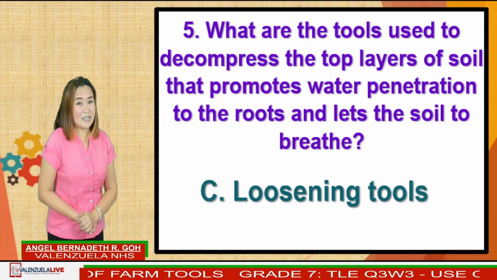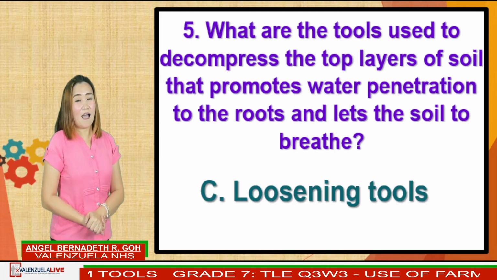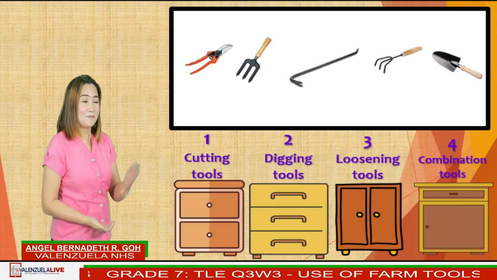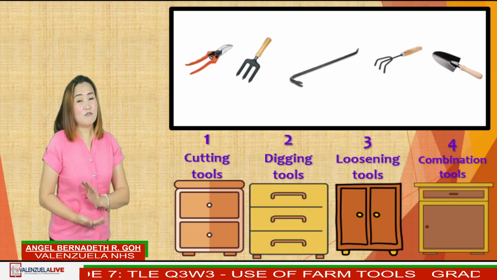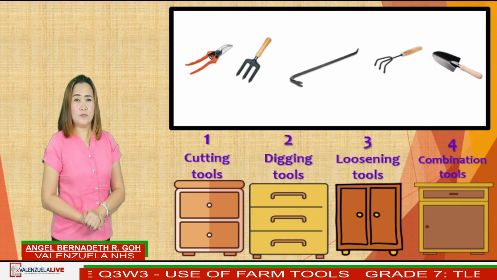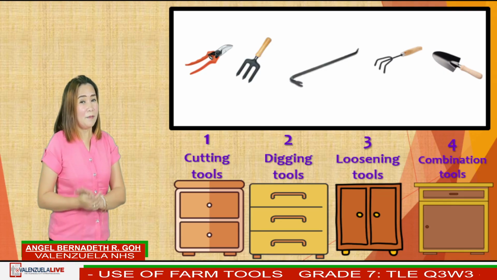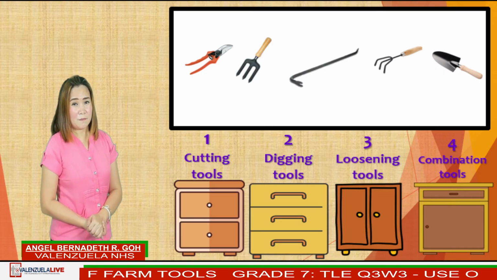Oh, I think it's time to keep our tools in our cabinets. Let's have another activity. I have here 4 cabinets. Cabinet 1 to 4. Now, what you will do is place each tool in its proper place.